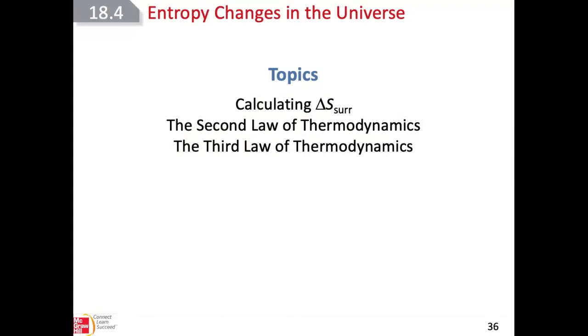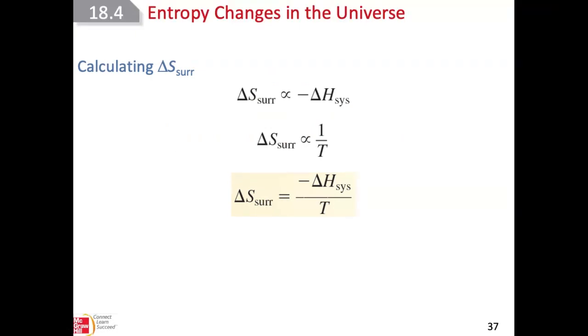Entropy changes in the universe, calculating delta S of the surroundings, and the second and third laws of thermodynamics.